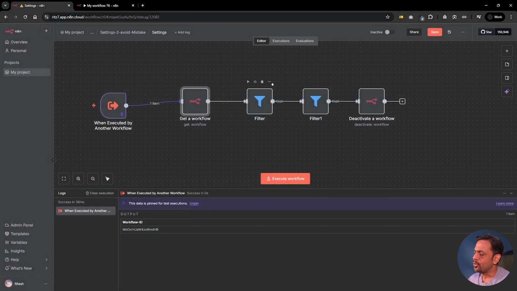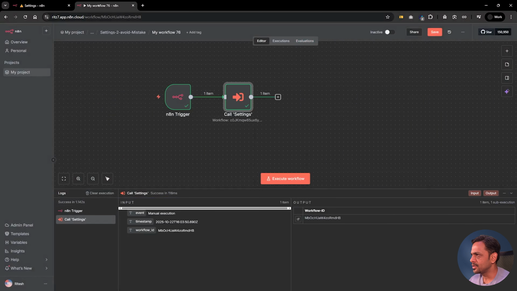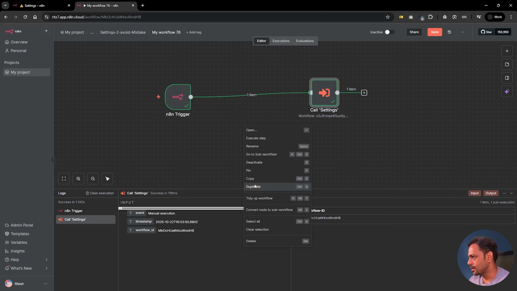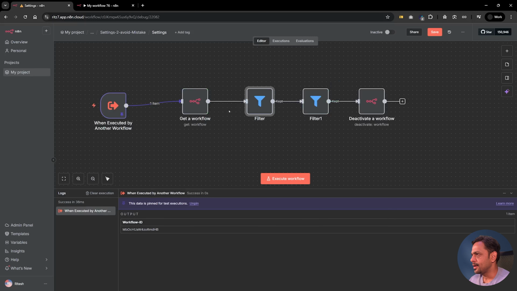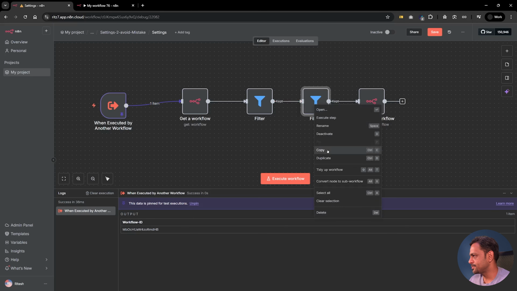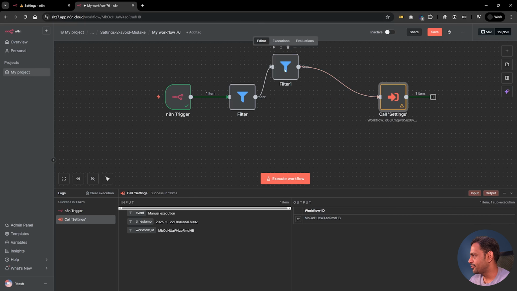Now we could also do one thing. We could add this particular filter from here to here. Delete this, put it over here, right? Let's go here, get this particular workflow, paste it over here, and call that flow, which is disable the workflow.